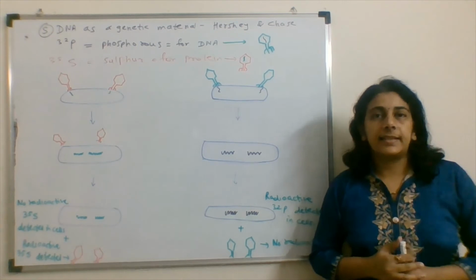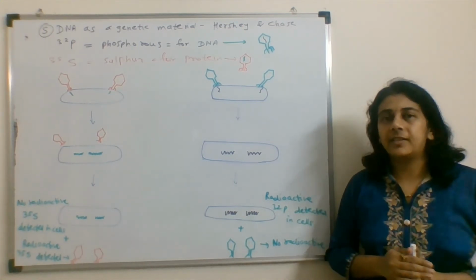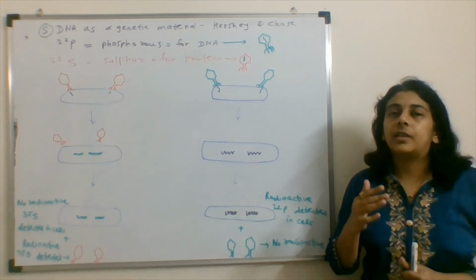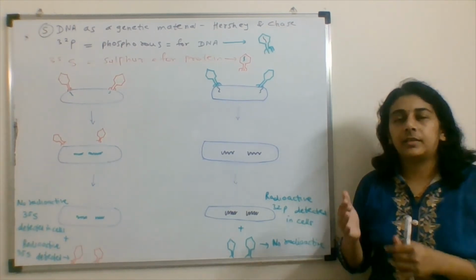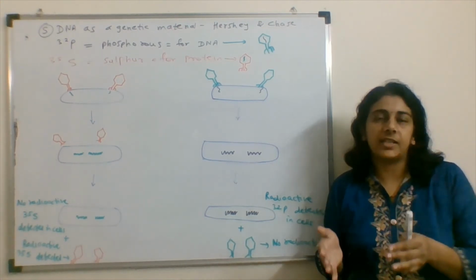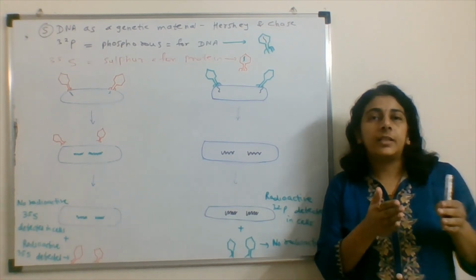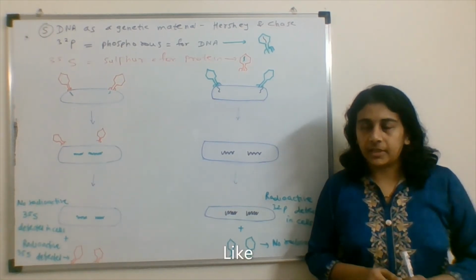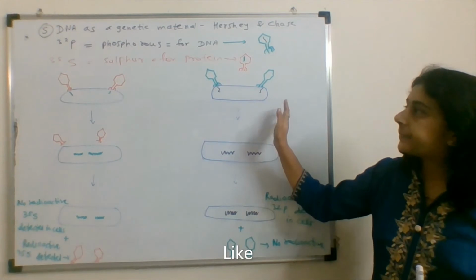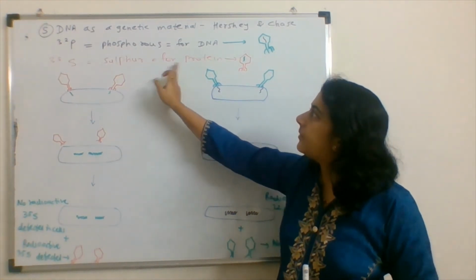Here the E. coli cells are not labeled at any time, but in the case of phages, in one case the proteins of the phages are labeled, whereas in another condition the DNA of the phage is labeled. So in the first condition, sulfur is for protein.